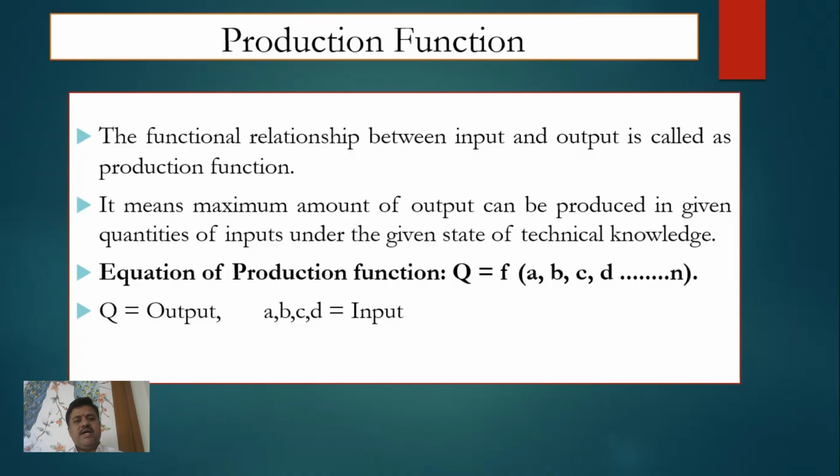Symbolically, we can say Q is equal to f(a, b, c, d, up to n), where Q is the quantity of output. It is the functional relationship, and a, b, c, d up to n are the inputs.